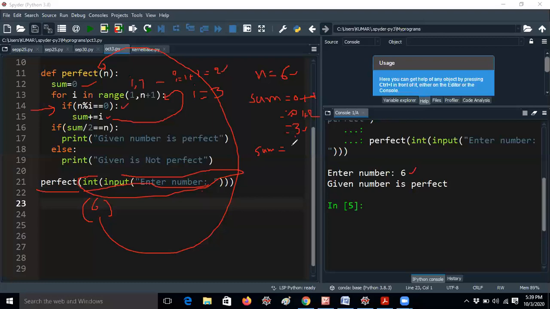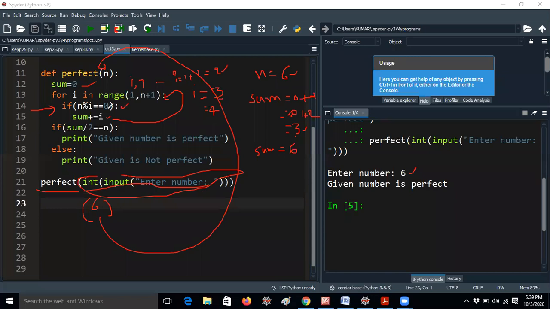Now again it will iterate to the i value 4. 6 modulus 4 equal to 0? 6 modulus 4 is not 0; it is 2 only. 1 four is 4, so the remainder is 2 and the condition failed. Sum cannot be calculated here, and again it will go back. Now i value becomes 5. Again it will check the condition n mod i equal to 0. n is 6, i is 5. 6 modulus 5 is not 0, the condition is false. And again it will do the incrementation part.